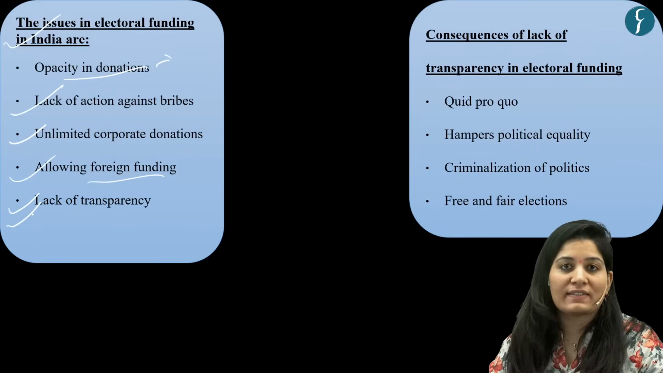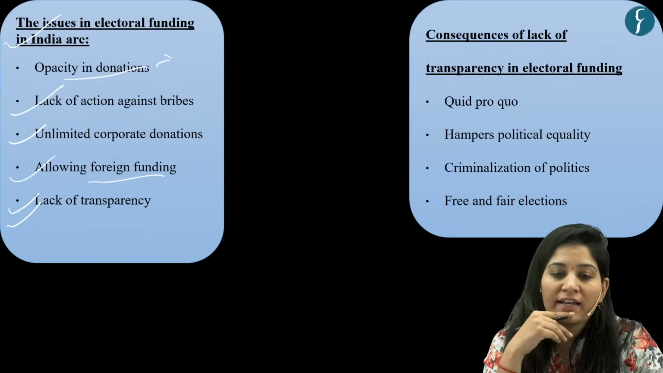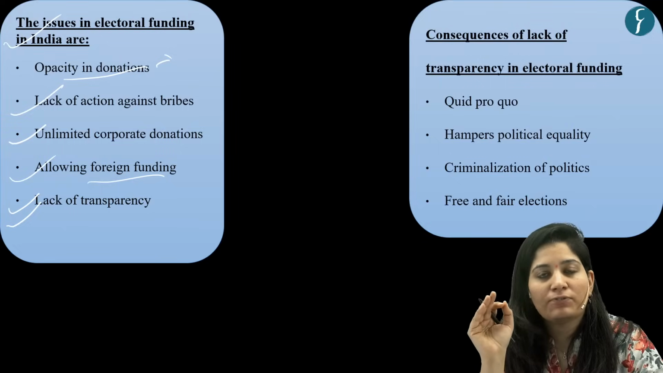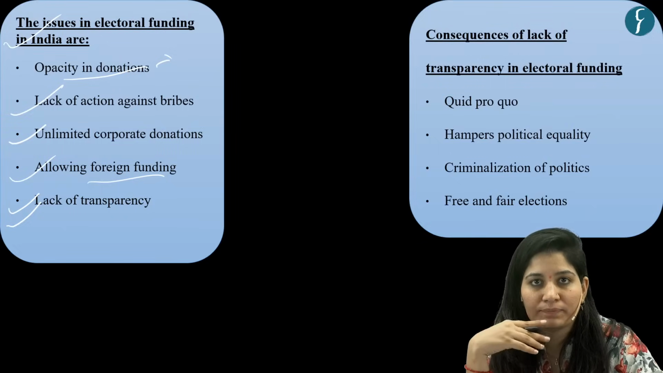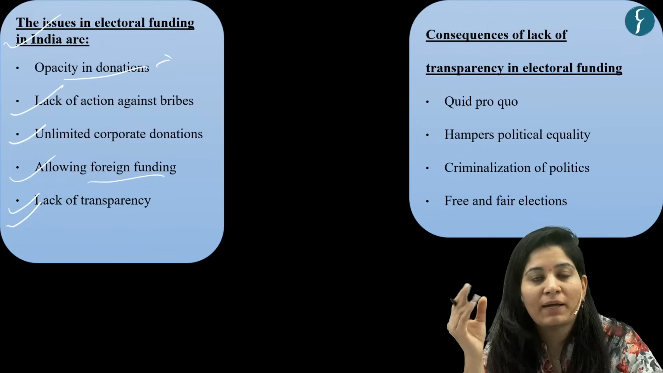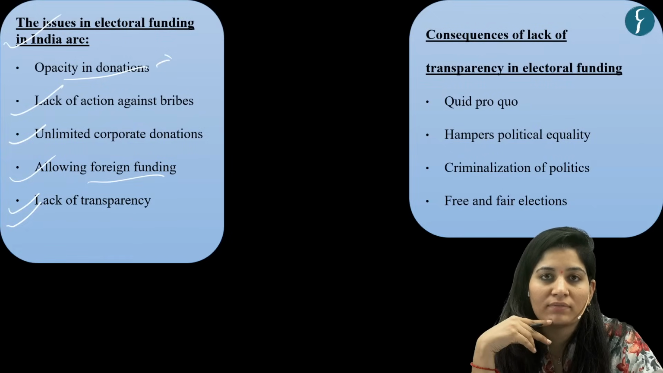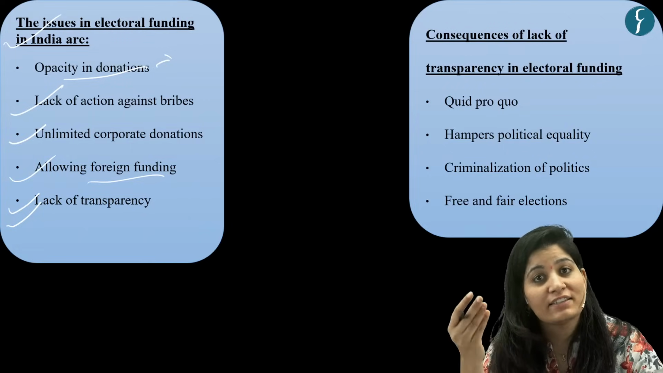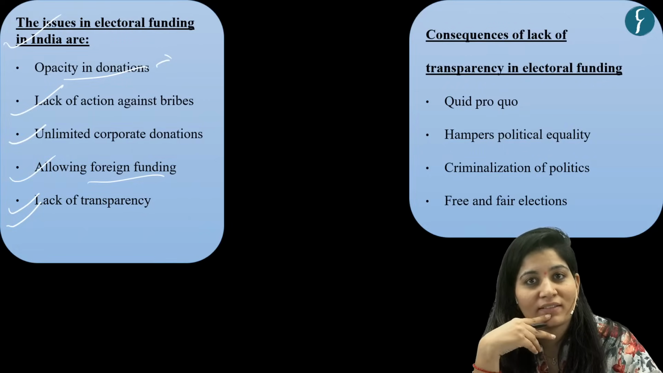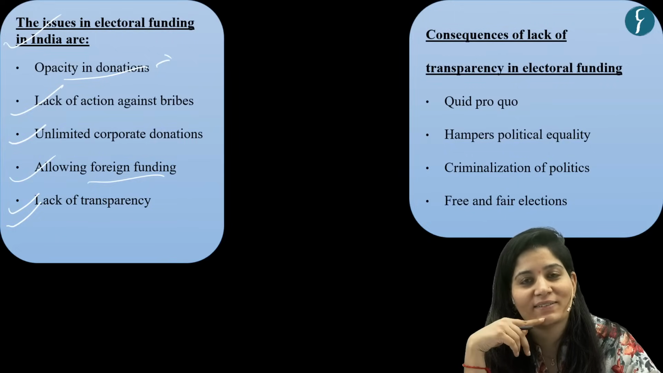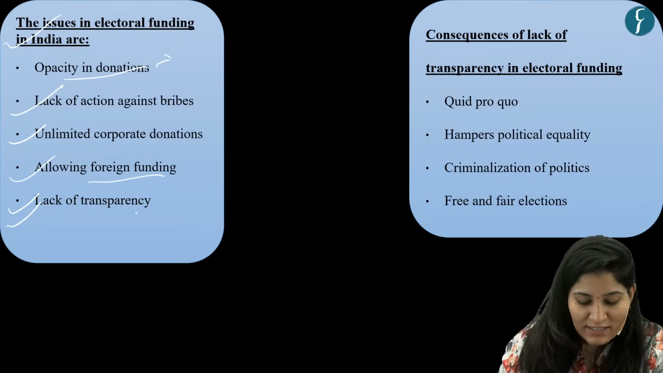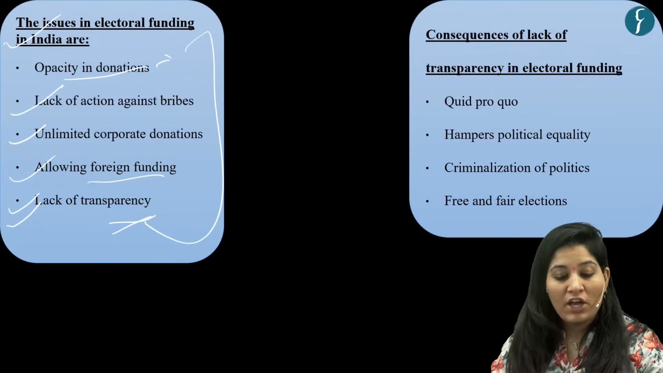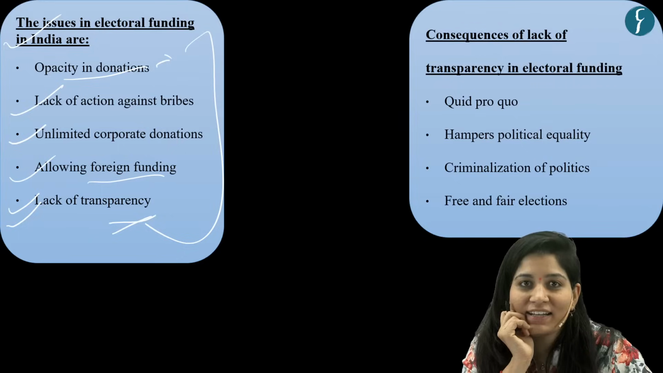Then lack of transparency. Now in RPA, there is a provision that every political party needs to file their annual audit, but not even a single party is doing that. That is lack of transparency. They are not under the ambit of RTI also. Another cause of concern. So there is a huge lack of transparency. So these are the issues with respect to electoral funding in India.